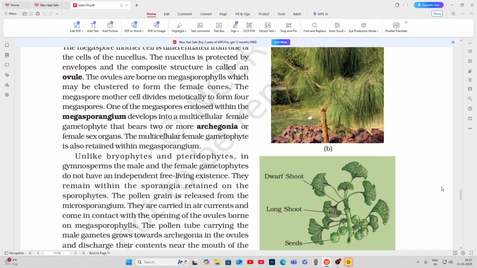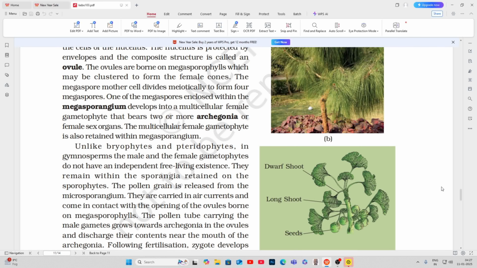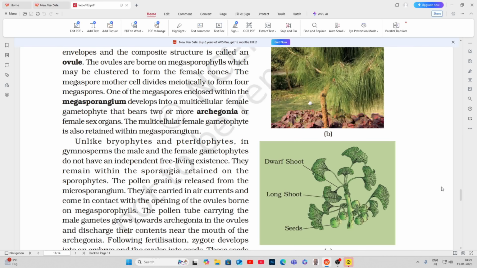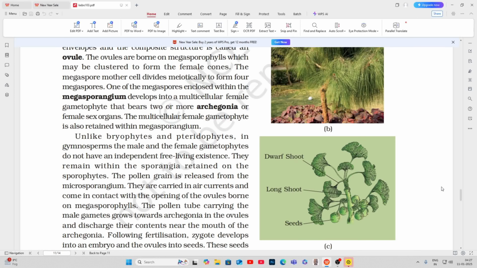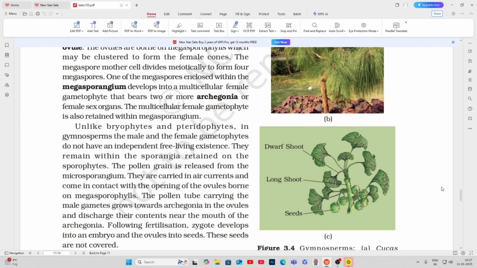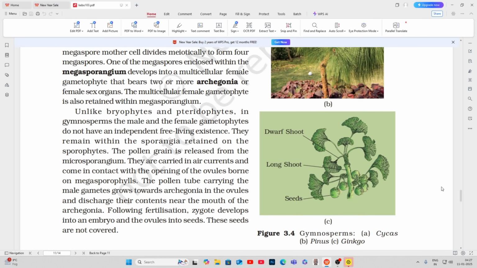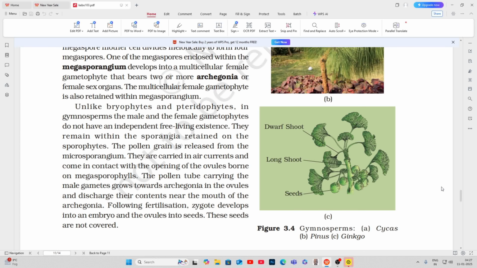One of the megaspores enclosed within the megasporangium develops into a multicellular female gametophyte that bears 2 or more archegonia or female sex organs. The multicellular female gametophyte is also retained within the megasporangium. Unlike bryophytes and pteridophytes, in gymnosperms the male and the female gametophytes do not have an independent free-living existence. They remain within the sporangia retained on the sporophytes.